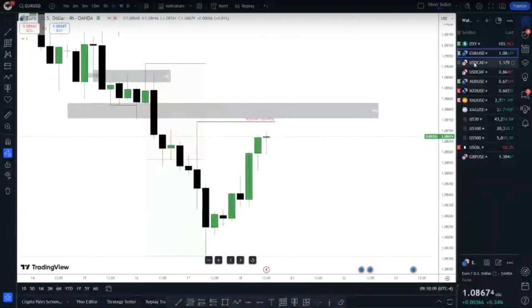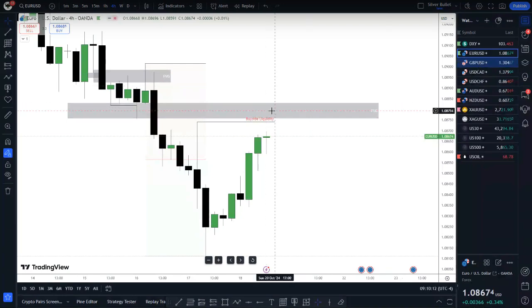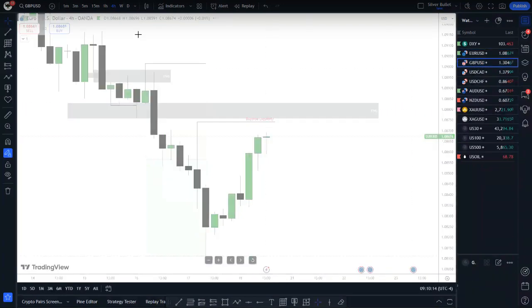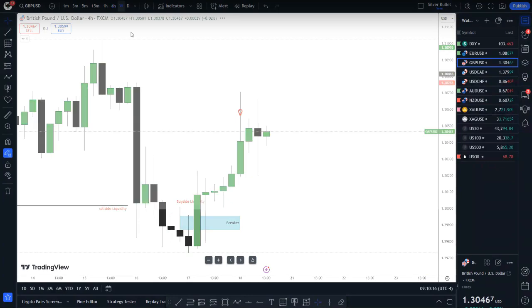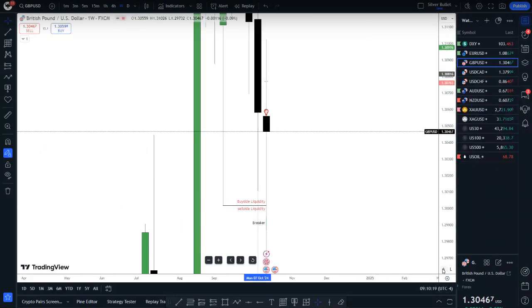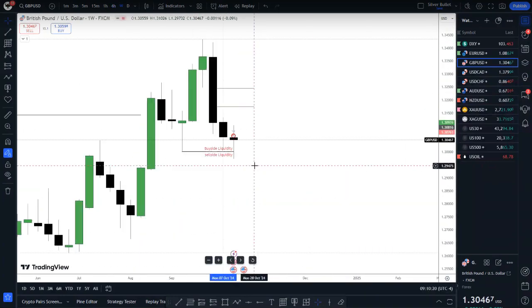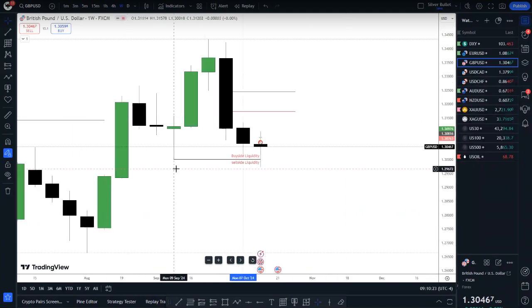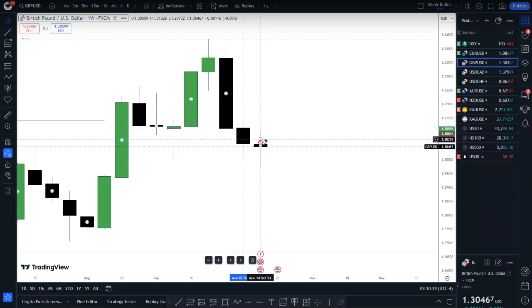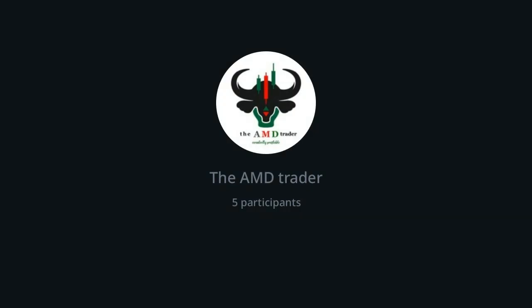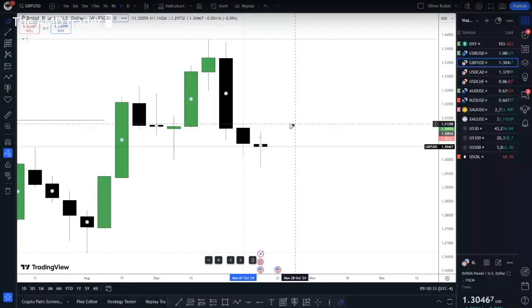So let's see. I'm going to go back down from Euro. That will be my view on Euro, right? The next one will be Pound, GBPUSD. Last week there was a potential trade, but we didn't check it here. I am bearish on this one as well. I'm expecting lower prices, right? Oh no, sorry guys. So here's the thing. Here's a tricky situation, and it has to do with Euro and GBPUSD, right?